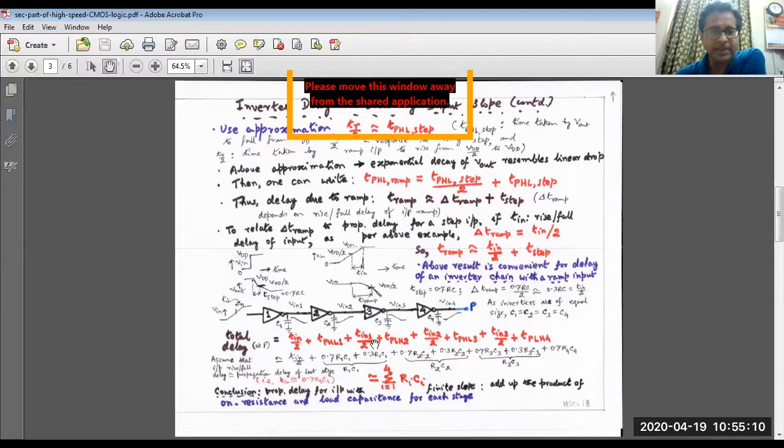And for the second inverter, its response time is t_in1/2 plus TPLH2. What is TPLH2? It is the product of C2 and the PMOS resistance, right? And what is t_in1/2? t_in1 is the time for V_in1 to go down from VDD to VDD/2, and t_in1/2 is just half of that.